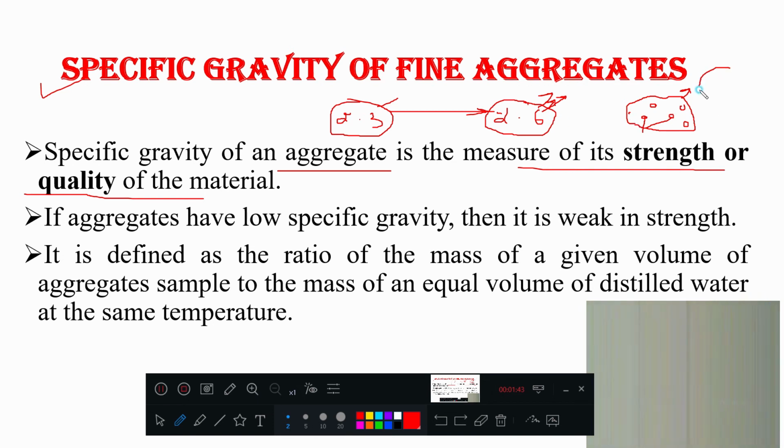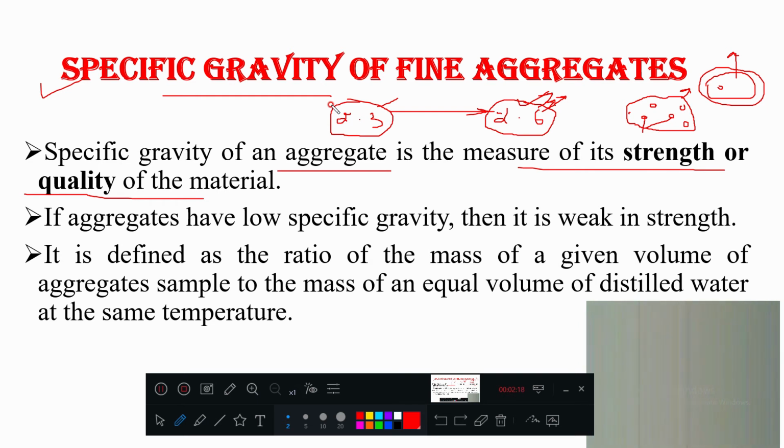Okay, if voids are not at all there, or only one or two voids are there, then it will consist of all solid portion. Void means what? Empty portion. If voids are not there, the total aggregate sample is full of solids only, then obviously its weight is going to be more. Specific gravity is nothing but indirectly measuring the weight. How we are measuring, we will see in the next slide.